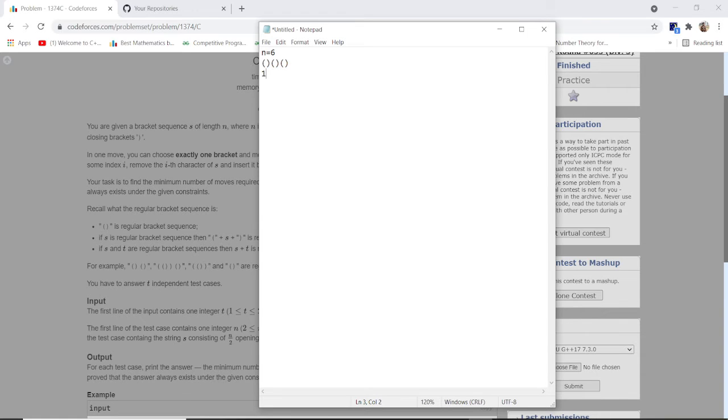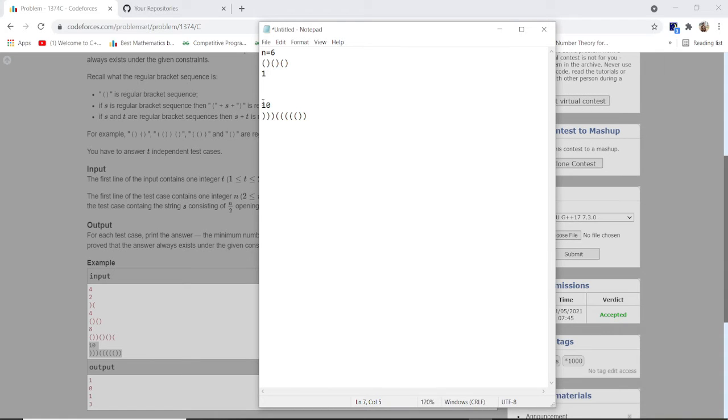So let's take another example. At first I take 10, that means I have to take 10 brackets, and as you can see there are 5 opening brackets and 5 closing brackets. The amount of opening brackets and closing brackets are equal in this case, and there is always a regular bracket sequence after some shifting. I hope you guys get the point.